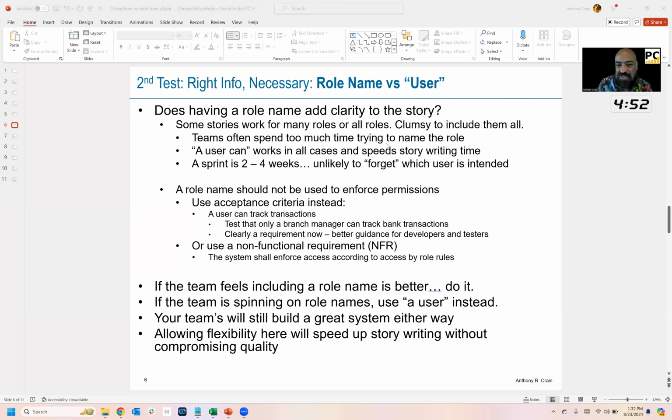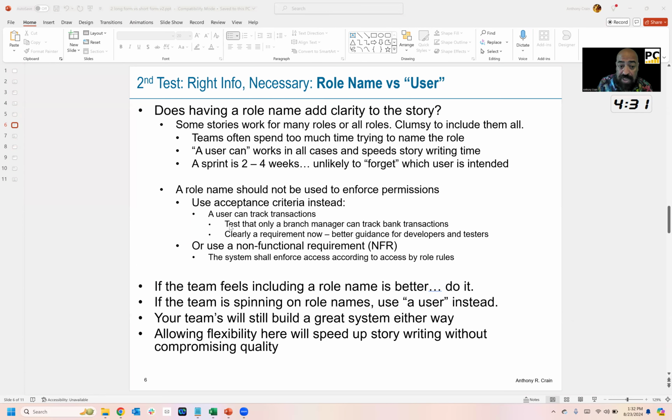Too often teams spend way too much time trying to find that right name. A user can works no matter what. And so it speeds your writing time significantly. And if there is a specific role we need to worry about, we should be handling that through non-functional requirements around usability or around security, et cetera. So a role name should not be used to enforce permissions.